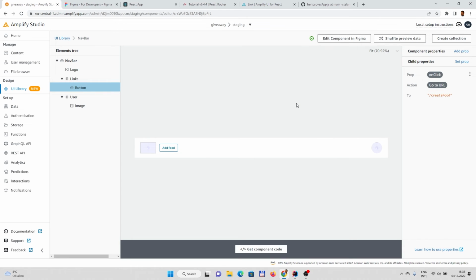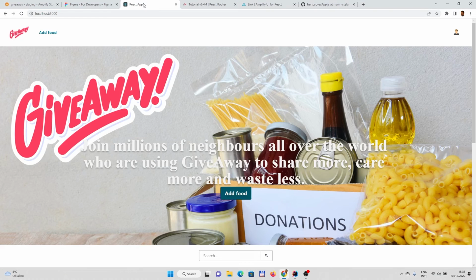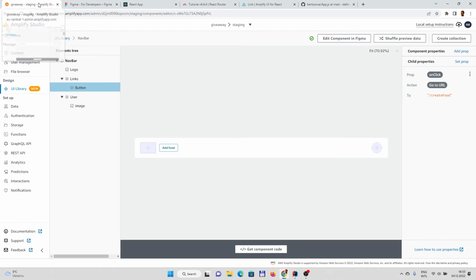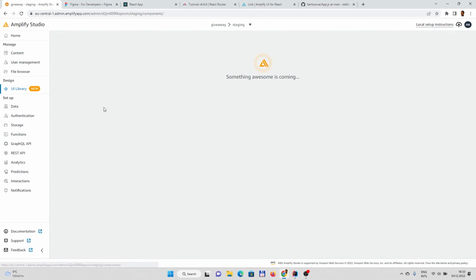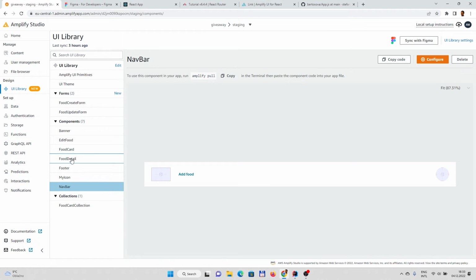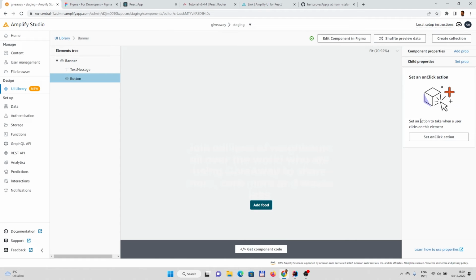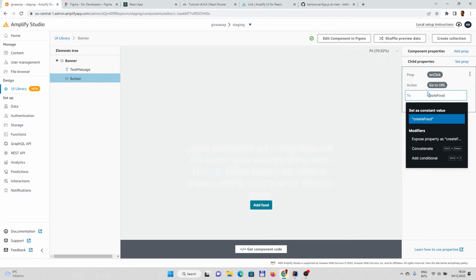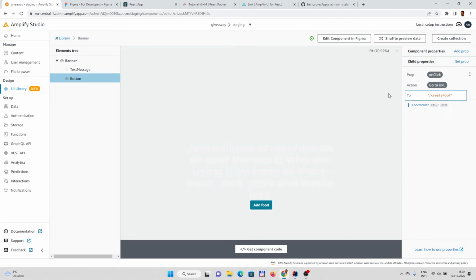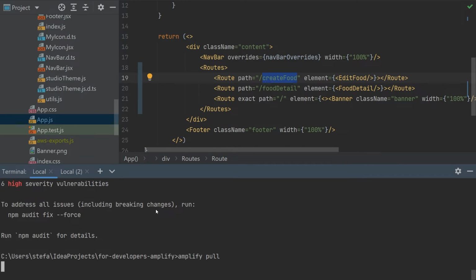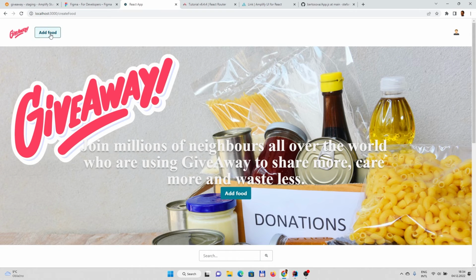Or we could do this programmatically. So the second option is on the add food button, and let's do this as well. On the banner, we also have a button which we can use to navigate. And let's try it. So again, let's pull the changes and let's see if that works. Add food, yes. We went to add food.